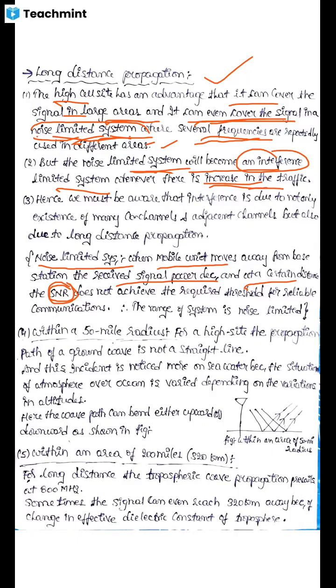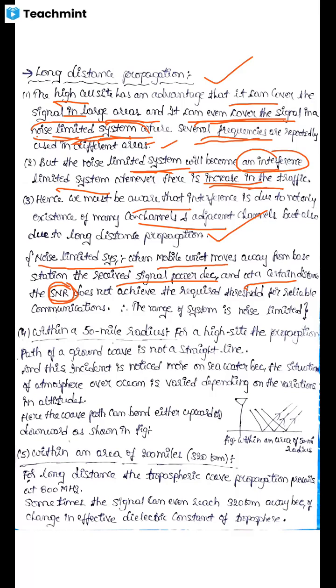So we must be aware that interference is not only due to adjacent channel or co-channel interference, but it is also due to long distance propagation, that is, due to the noise limited system when the traffic increases.